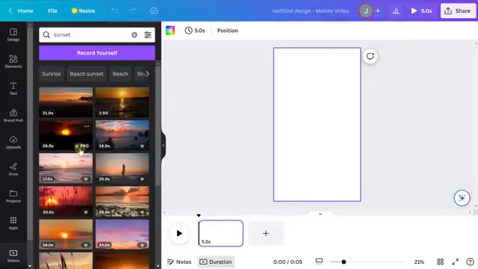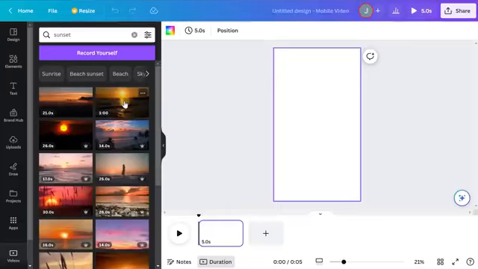But that's why I see a bunch of these with these little crowns. If you don't have your free trial activated yet, you may not see any of those. You'll just see ones like this that don't have anything beside it. That means they're free to use. And this actually is the one that I would probably recommend. Maybe this one, but I think this one is actually exactly what we're after in terms of an ambient background that's not going to interfere with the text or attract too much attention.